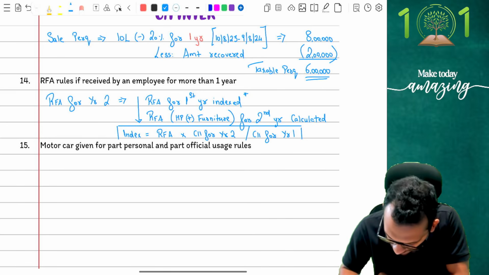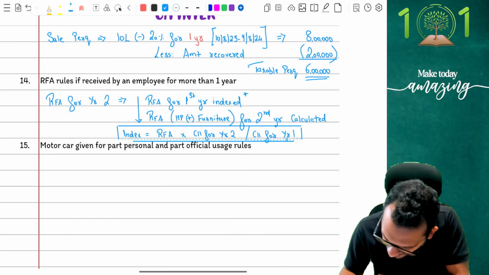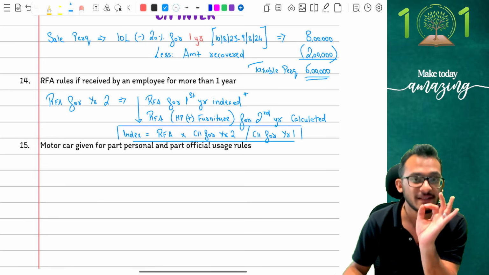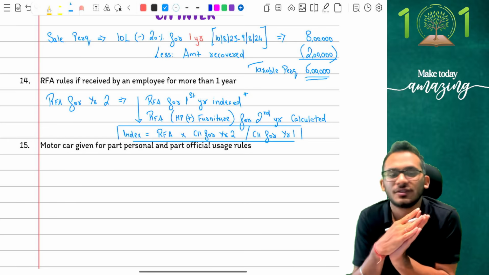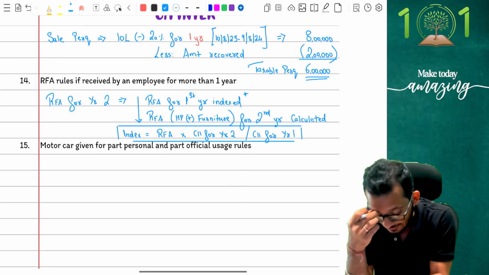Be very, very careful and smart on this. I don't know, for some reason ICAI has never tested this, but if ICAI does end up testing it, it will cause a lot of mistakes in the exam. So be very, very careful on this computation. Clear? Yes, very good. Next question, people.